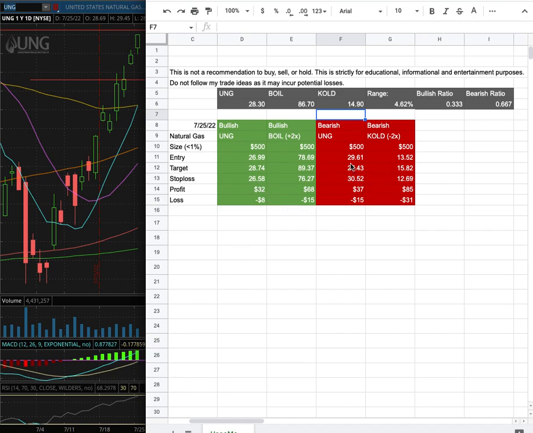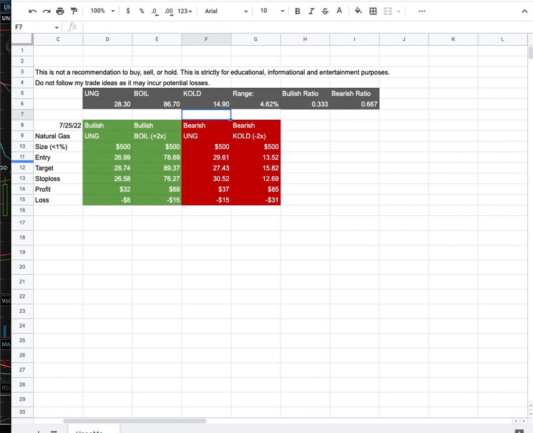However, if I were to open a short position, my entry is at $29.61, and that is this range there. My sell target is at $27.43. My stop loss is at $30.52. So whichever entry price were to hit first, that'll be my position of the week.